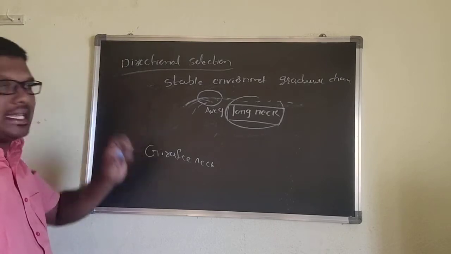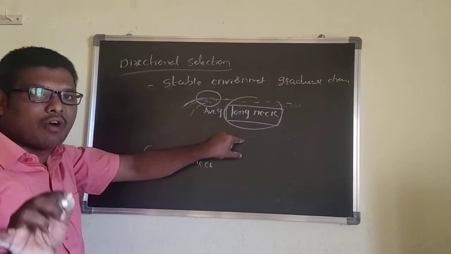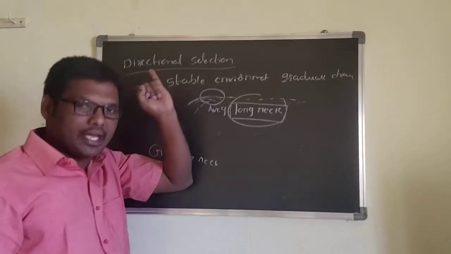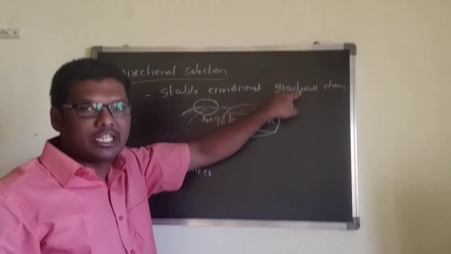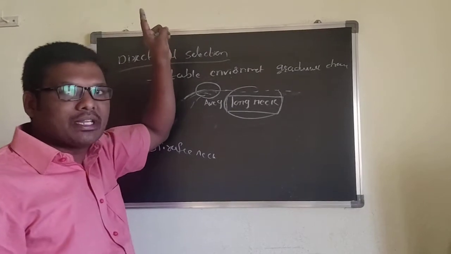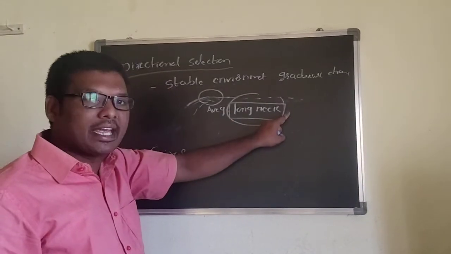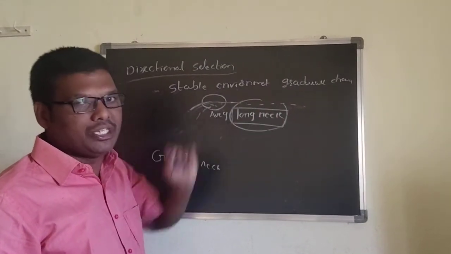Here in directional selection, new speciation takes place. First there is a stable environment. Here the stable environment gradually changes. There, there is no formation of speciation. Here they can form speciation.